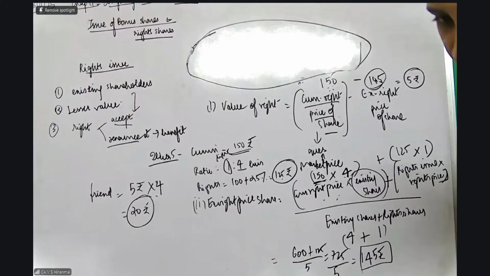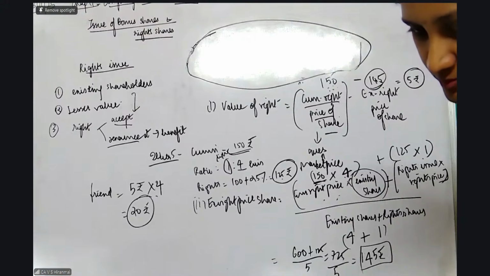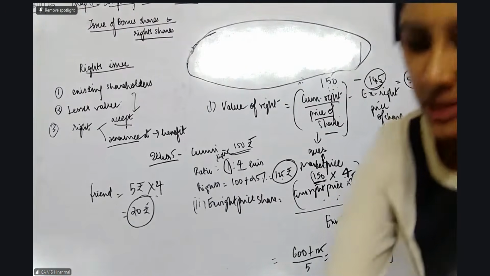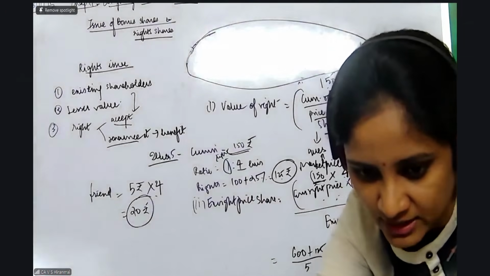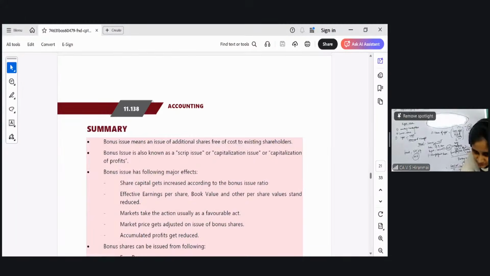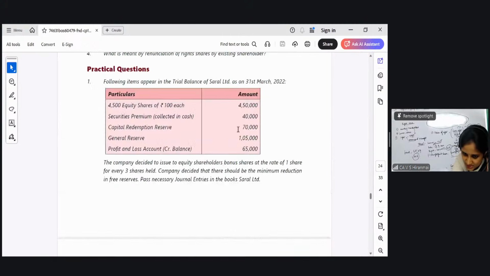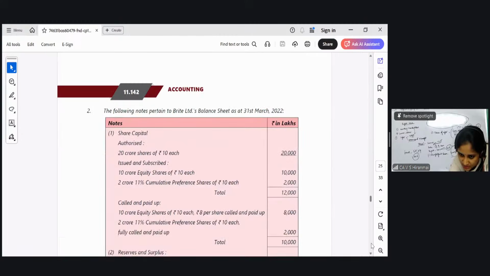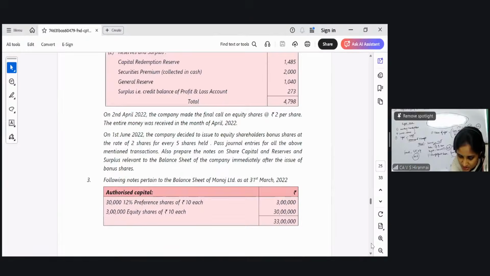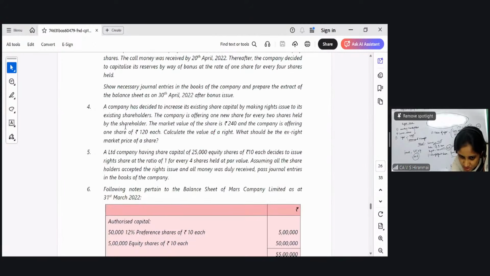Yeah, she understood. We will do one more question. You people do it, and you tell me what will be that. Go to practical question number 4. The same question is there also. Taken? Okay. Now all of you, let us work out another problem so that you people won't be left out. First question, please try this. It is the same as your illustration 1. Then illustration number 2, practical questions 2 and 3 are like your illustrations only.